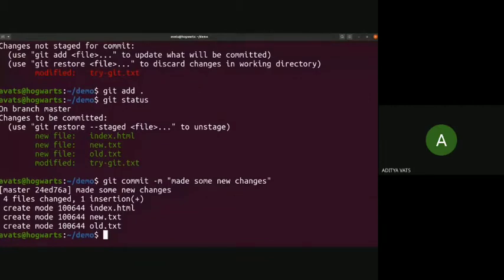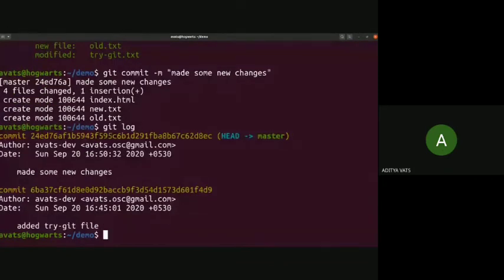Now we want to see what happened in previous commits. So there is a command git log. It's just like logging, it tells you what has been happening till now. So this is git log. With git log, you can see there is a commit ID here.